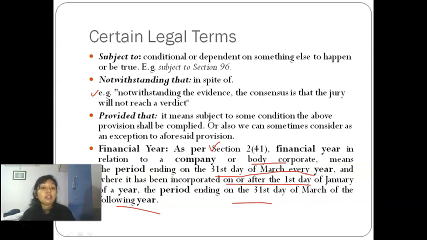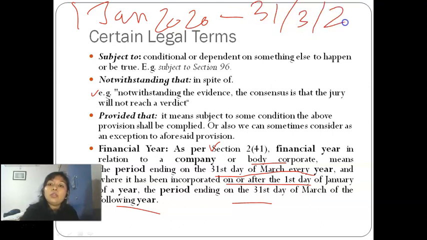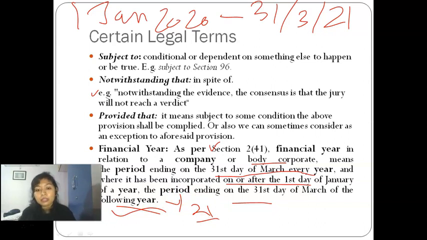But suppose you get incorporated on 1st January 2020. For you the period will end on 31st March 21, not 20. So it is the following year, meaning next year.